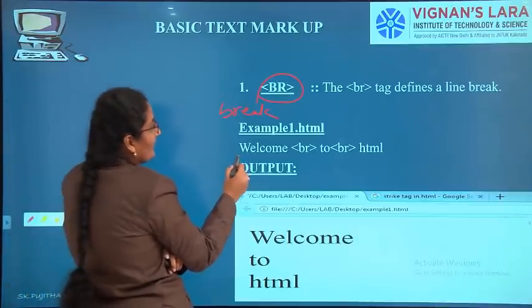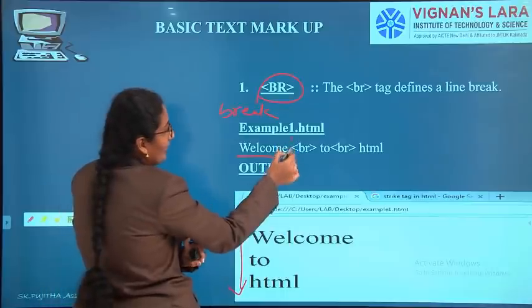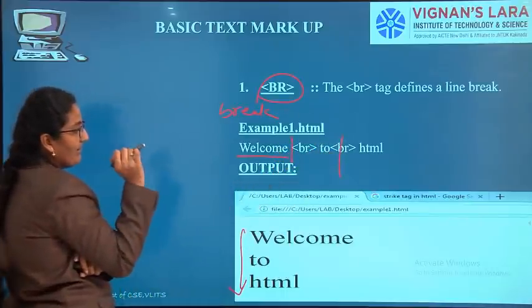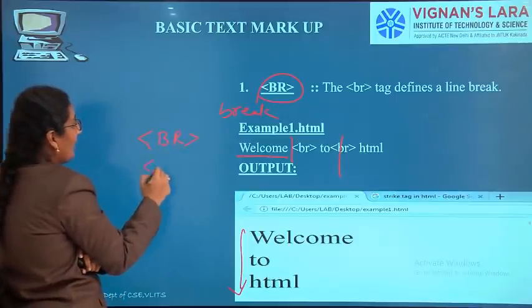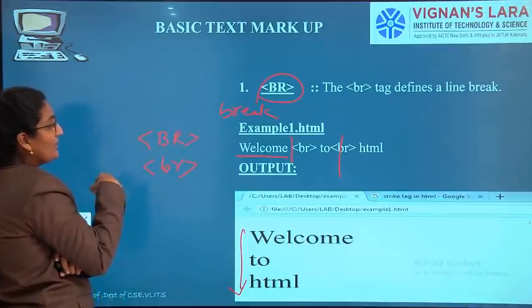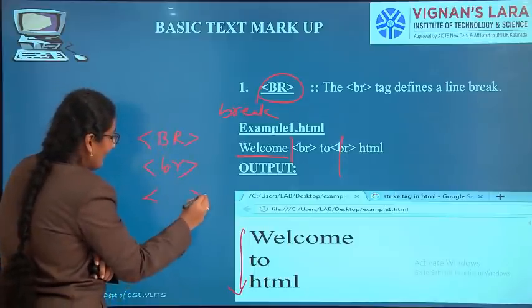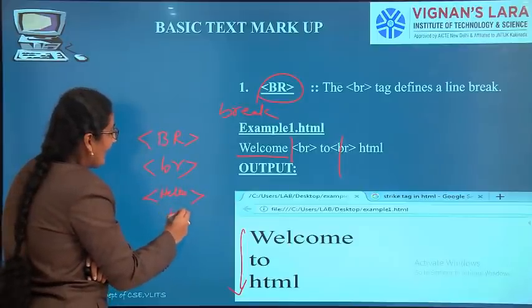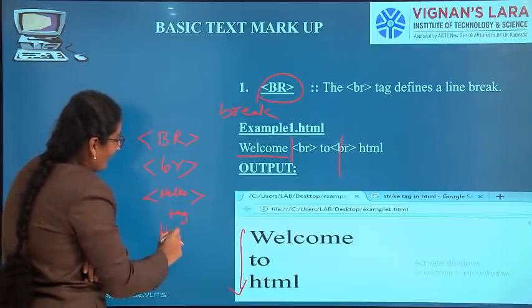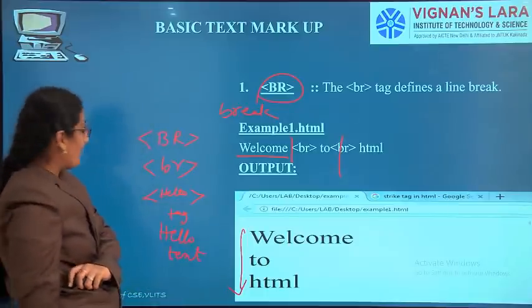To give a break after each word. Here, welcome to HTML has a break after welcome and after to. It is not case sensitive, so we can write it like this or like this also. The important thing to remember: if written between angular braces, it is a tag; if not, it is text. So the first one is the break tag.